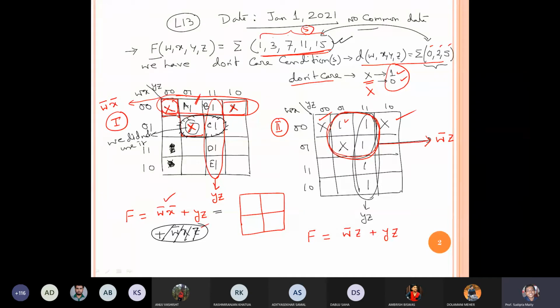So if I give the specific input, I will always get one from A to E in this solution. Similarly, in this solution also, A, B, C, D, E, all ones related to A to E are accounted. So two functions can be different because of the existence of don't care conditions, but the output will be the same. Our output is this one. We don't bother about this one.